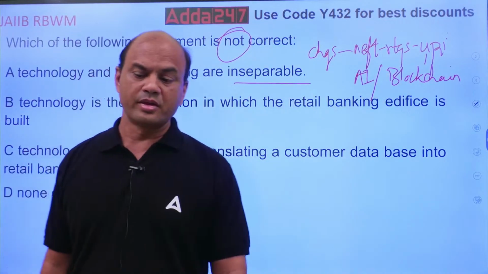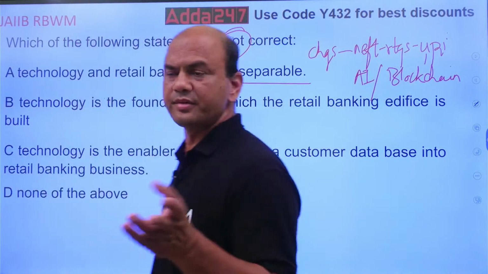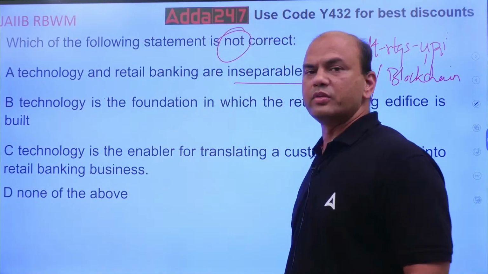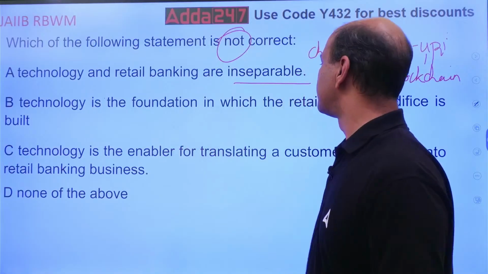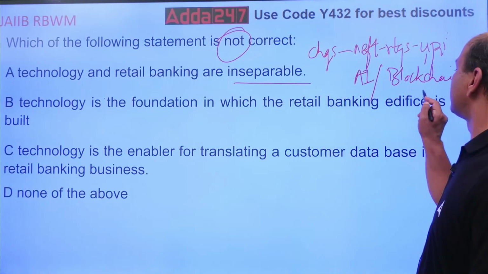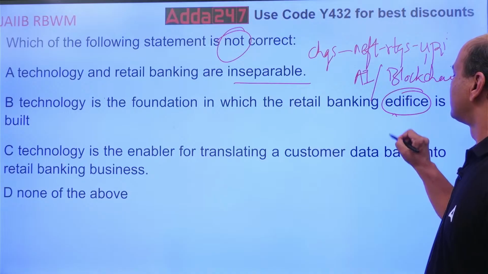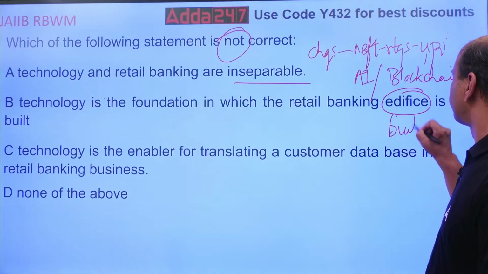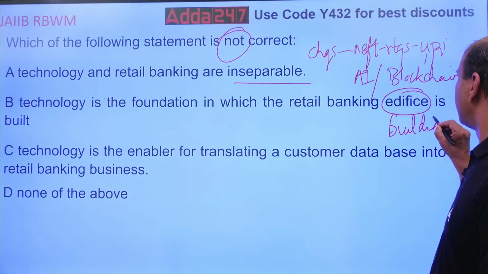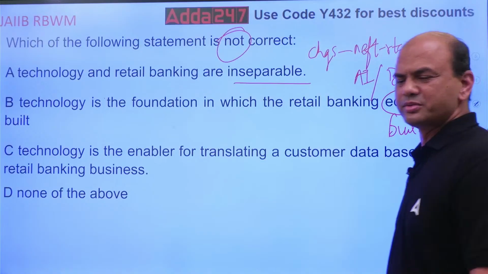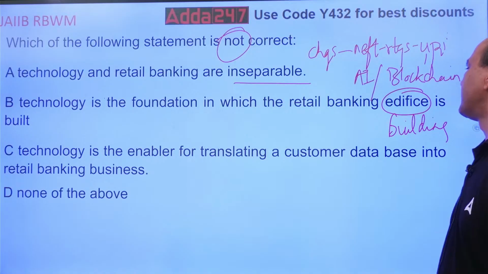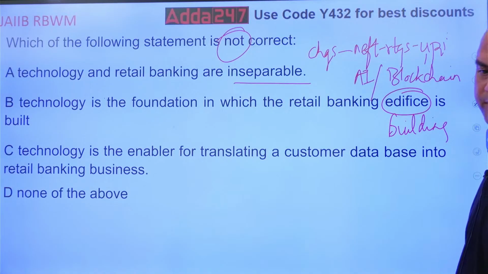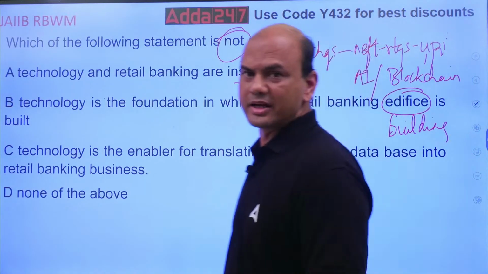So technology and retail banking will always go hand in hand. Technology is the foundation on which retail banking edifies. What is edifies? Edifies means building. A big word is used. Technology is the foundation on which the retail banking building is built. Isn't it? That is the foundation.